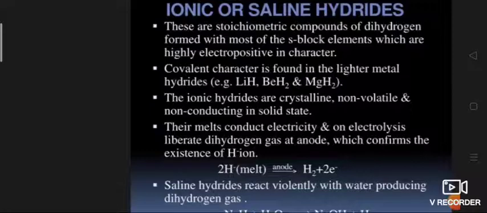The stability of the hydride increases as the size of the metal ion decreases. It is a good reductant. The hydride compounds are good reductants.